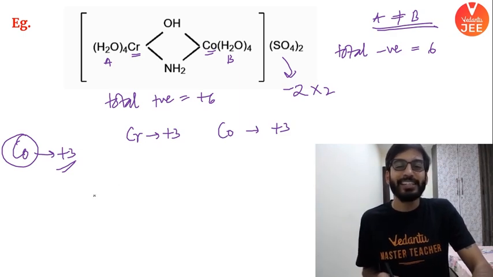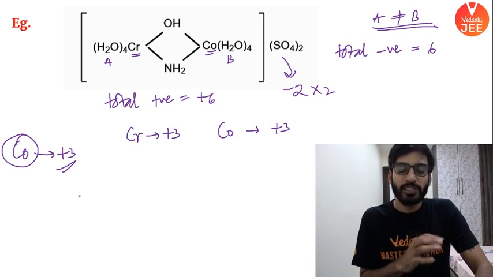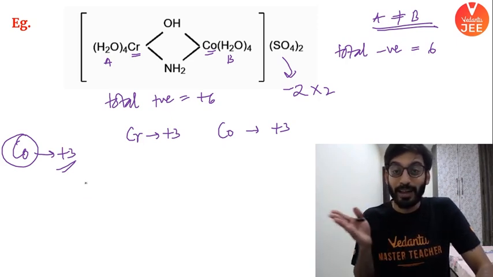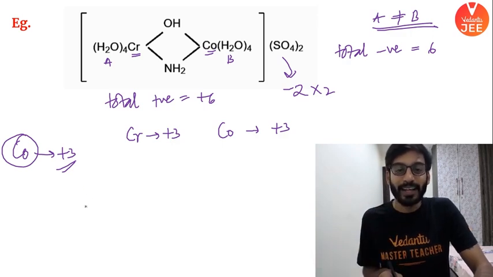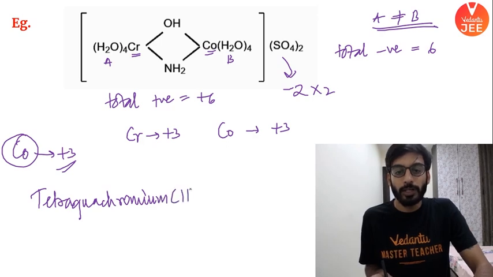Ab beta, let's do it in alphabetical order. I tell you, H comes first, right? As compared to O, chromium and cobalt. That's why my naming is going like that. Check this out. My name would be not hexa. Tetraaqua chromium, oxidation number 3.